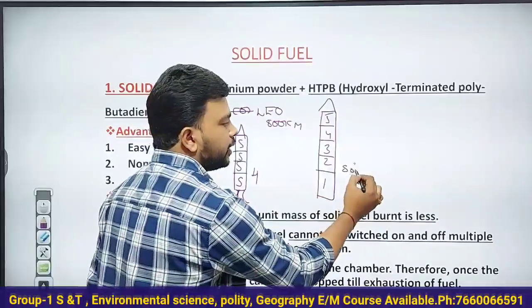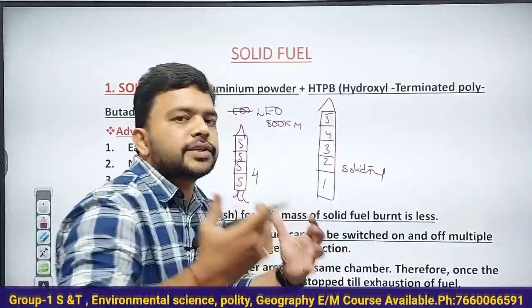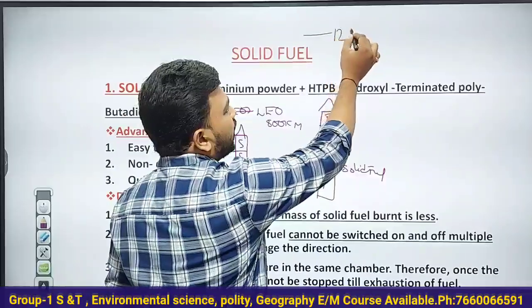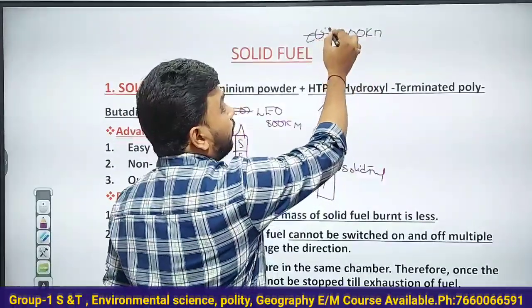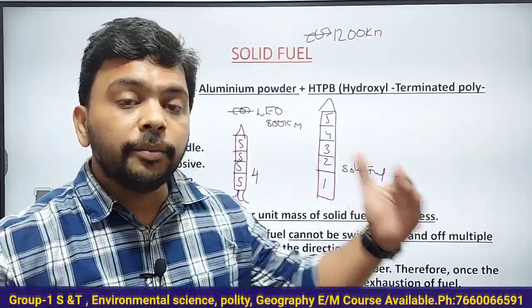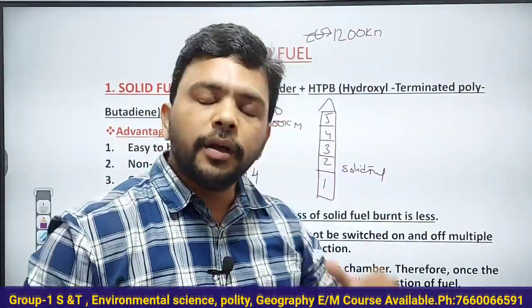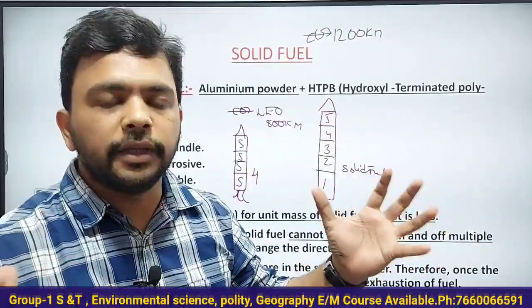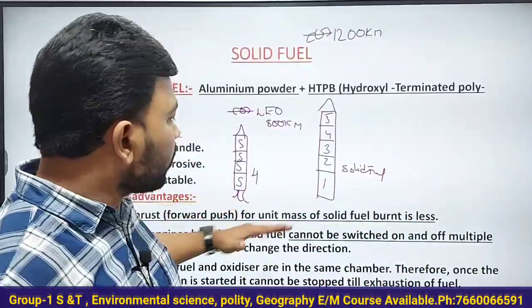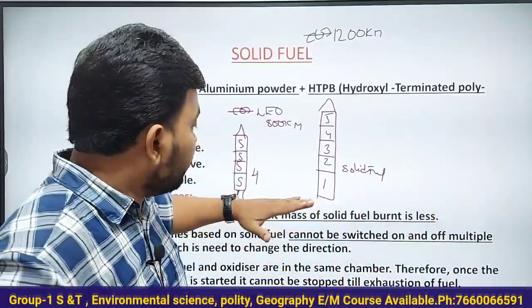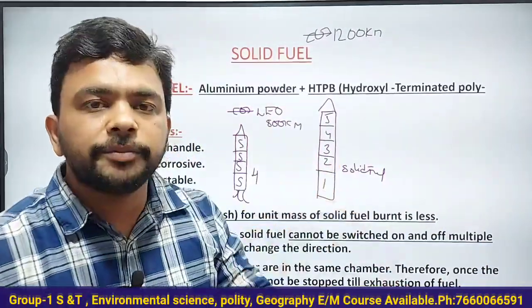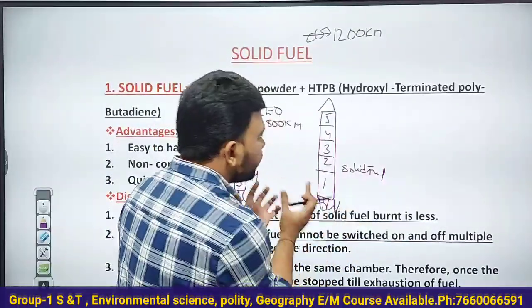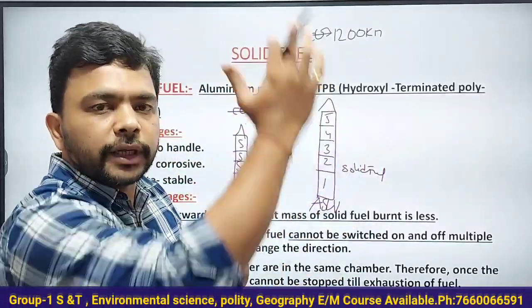All 5 stages use solid fuel. Now just extra fuel is added. But still, the ASLV can go up to only 1200 km height. That's it. If you want to launch satellites beyond 1200 km from the Earth's surface, you need to go for fuels that can generate more thrust or forward push for unit mass of fuel burnt. So what happened? They experimented. This is the ASLV. That means more fuel, one more extra fuel tank, somewhat greater height.